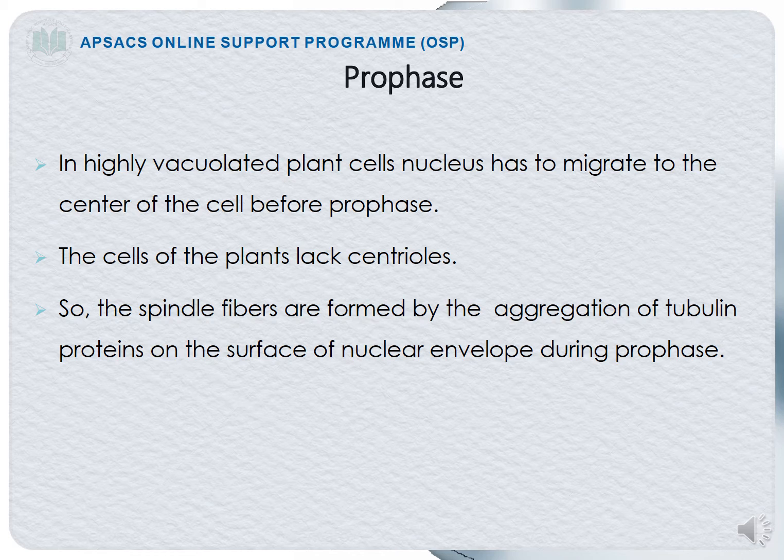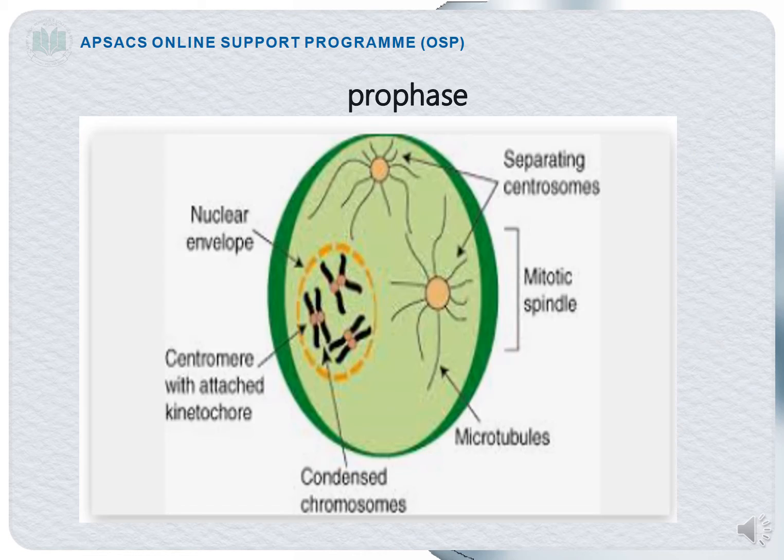Now, if the plant cell is lacking centrioles, a question arises: how will spindle fibers be formed? The spindle fibers are formed by the aggregation of the tubulin proteins on the surface of the nuclear envelope during prophase. They do not have centrioles, but they have tubulin proteins, and tubulin proteins actually help in the formation of the spindle fibers. So, they will join together on the surface of the nuclear envelope and thus spindle fibers will be formed.